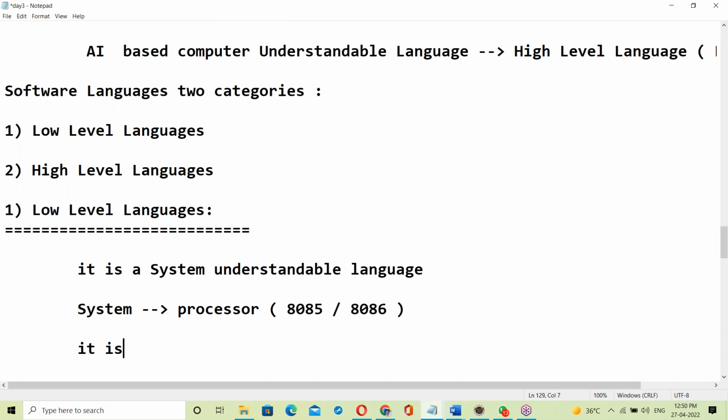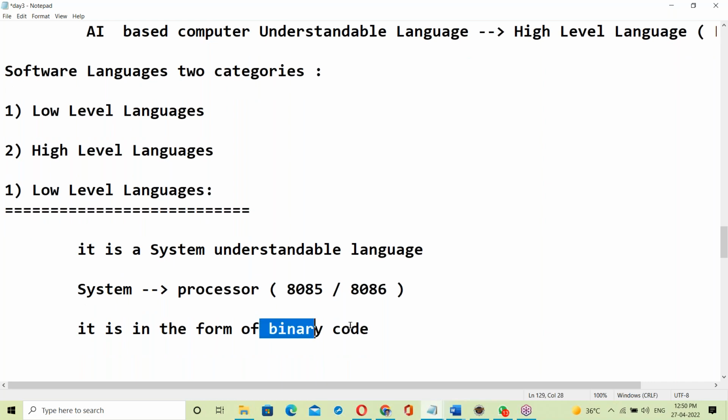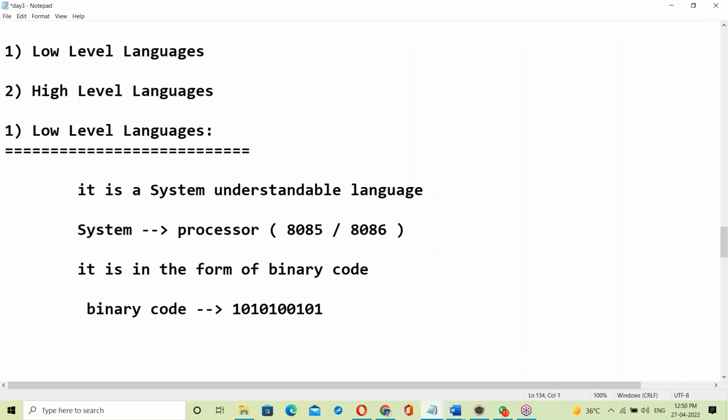It is in the form of binary codes, like a zeros and ones format. It is called machine language.